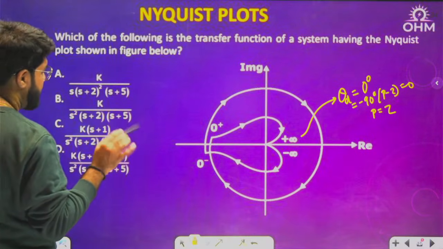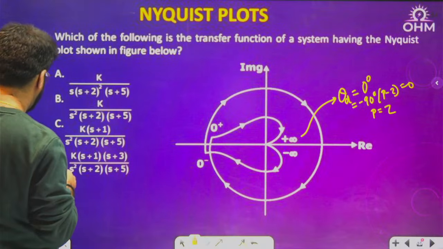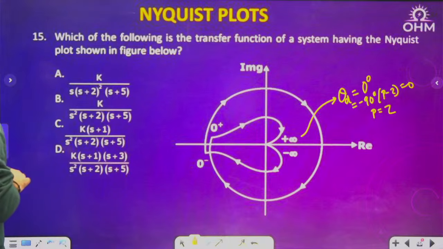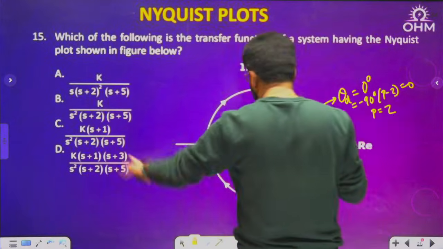Positive real axis. The number of poles and zeros are equal, but I possibly don't see that in any answer. Minus 90 into P minus Z. Is there any error here? So this is definitely not true, because none of the options has P equal to Z.